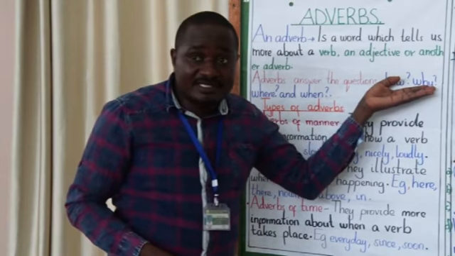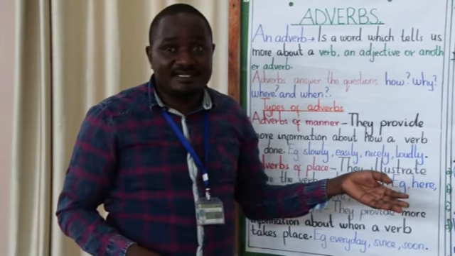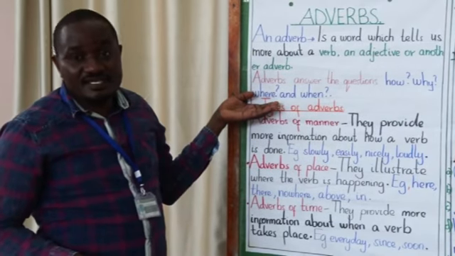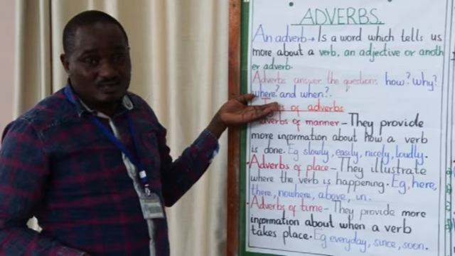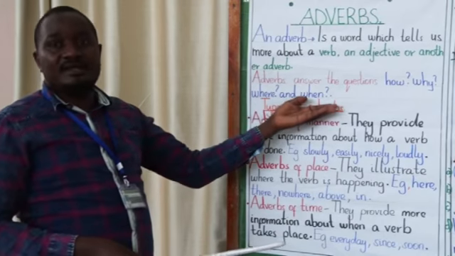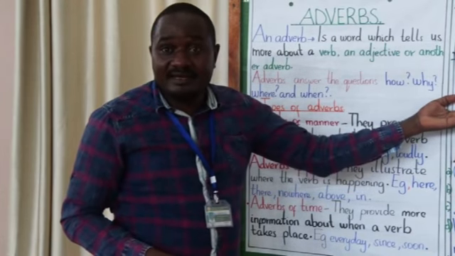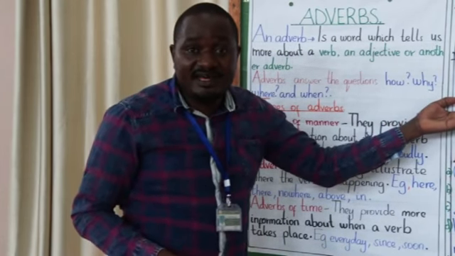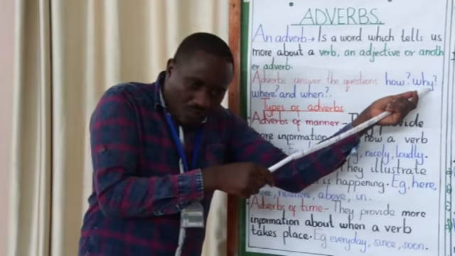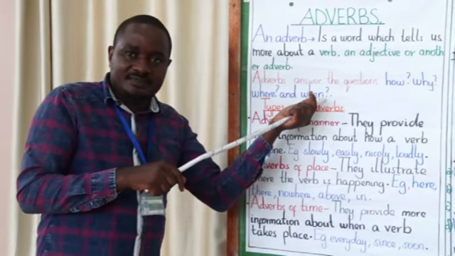Why didn't you come to school? I didn't come to school because I was sick. So they answer questions. Where were you yesterday? Maybe you can say I was at home. I was at the hospital. When shall we see our father again? So they answer questions how, why, where, and when.